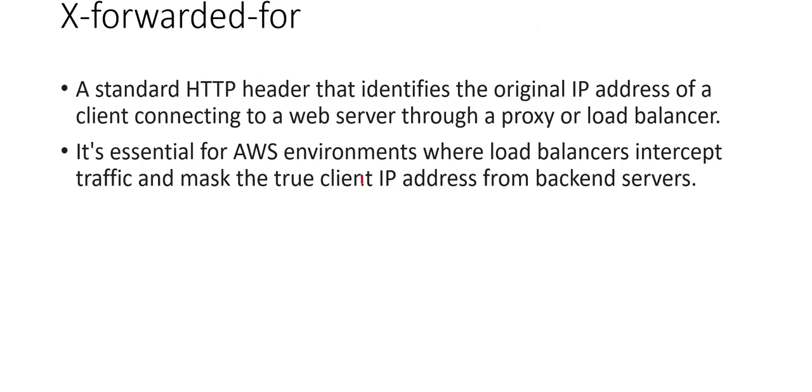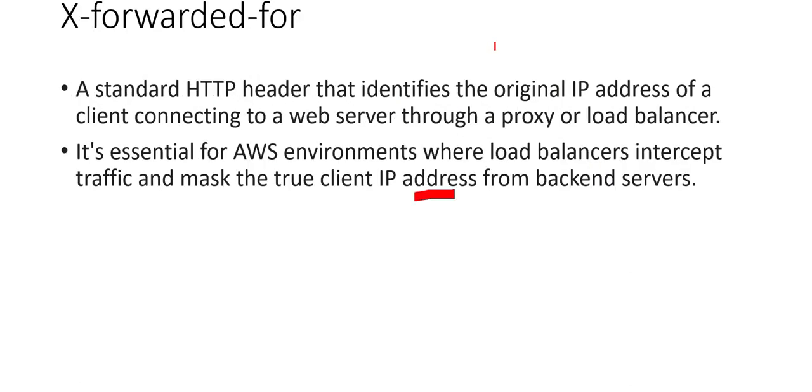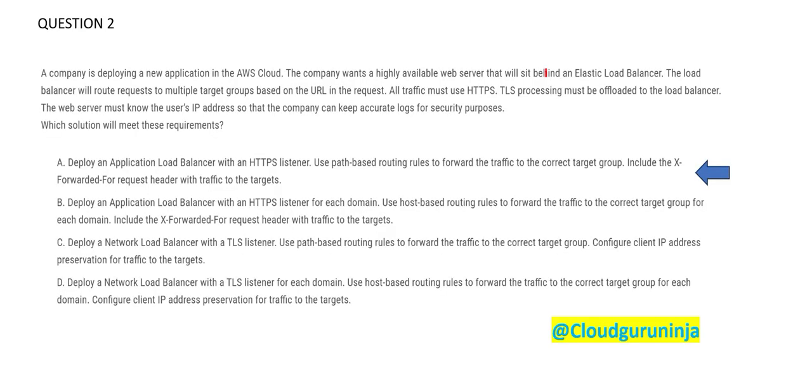Now it is essential for AWS environments where load balancers intercept traffic and mask the true client IP address from the backend servers. What is client IP address preservation? The mechanism that maintains original client IP address throughout the network hops, so that it is easy for hackers. Okay, this guy does not rely on the XFF header. We should rely on the XFF header. This is the way forward. So option A would be our final answer.